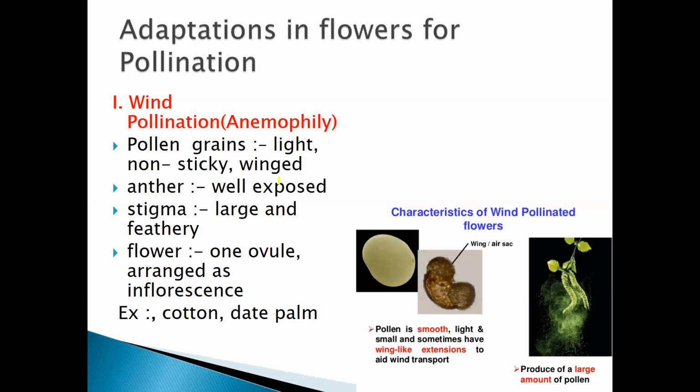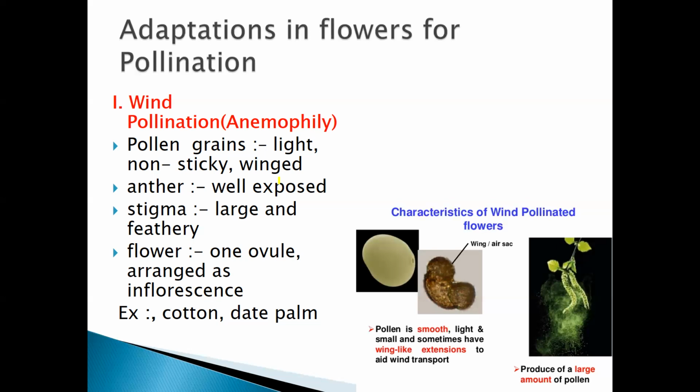Clear? The next one is the flower has one ovule. You need to remember this, students. Why I'm telling you to remember this is because this is one of the major characteristics of wind pollinated flowers. Questions can be asked like, what is the major characteristic of the wind pollinated flower?